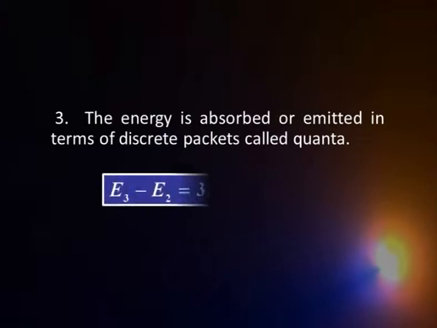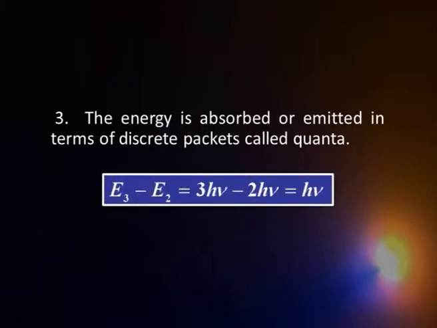Suppose I have, say, a quantum state 3, say n is equal to 3h nu. From there, if I come to the second one, the difference will be emitted out as energy. That will be a packet over there. That's the three assumptions, or the three propositions, of Max Planck.